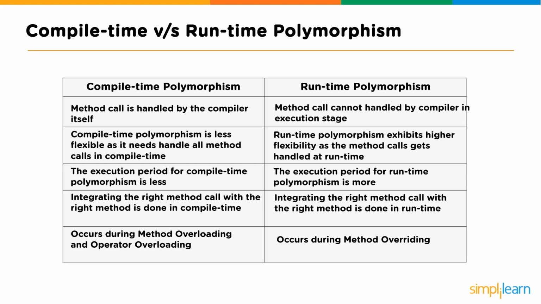Usually in most programs you don't notice this, but if you're executing the same script 1,000 times, suddenly that 0.01 second is a lot more. It suddenly is adding up a second each time it goes through the 1,000 iterations. Then with compile time polymorphism, integrating the right method call with the right method is done in compile time. And of course in runtime, integrating the right method call with the right method is done in runtime. Again, that's another delay because it has to figure out what it's doing. It's not already pre-mapped out. And finally, compile time polymorphism occurs during method overloading and operator overloading, whereas runtime polymorphism occurs during method overriding.